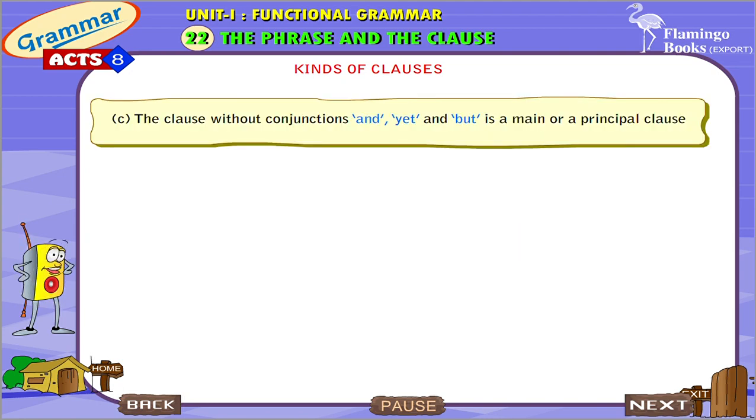The clause without conjunctions and, yet and but is a main or a principal clause, and the clause beginning with conjunctions is called a coordinate clause.